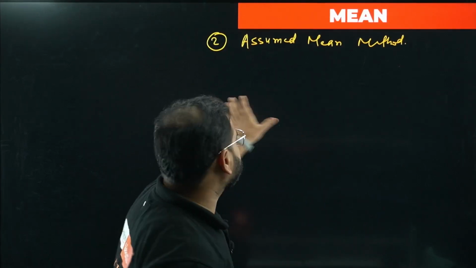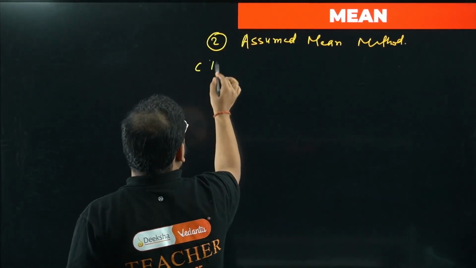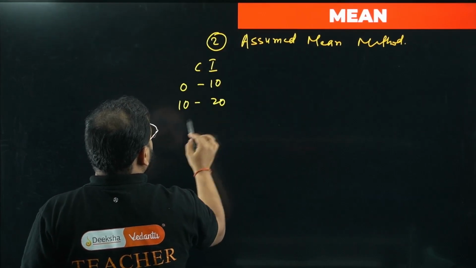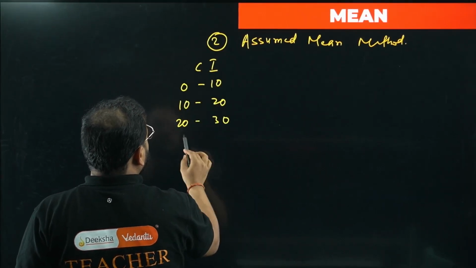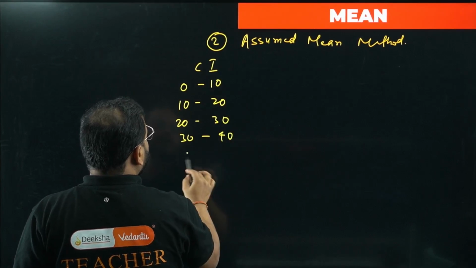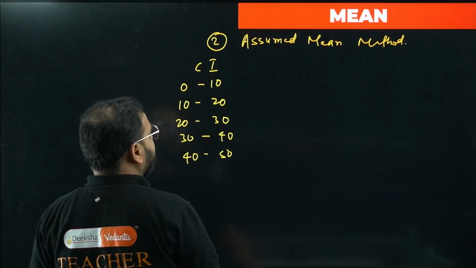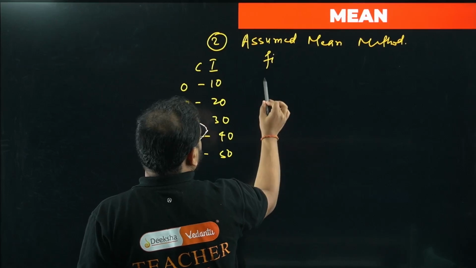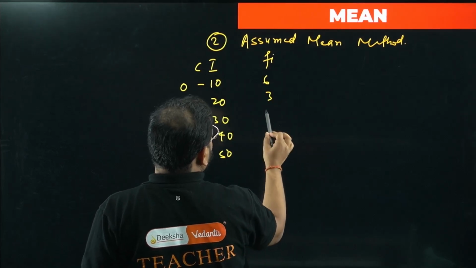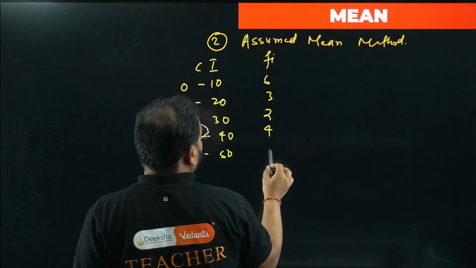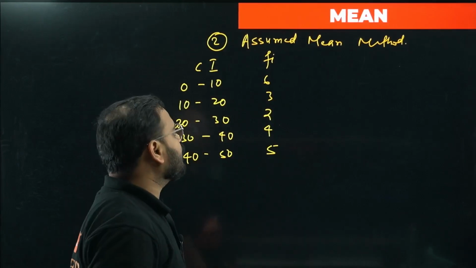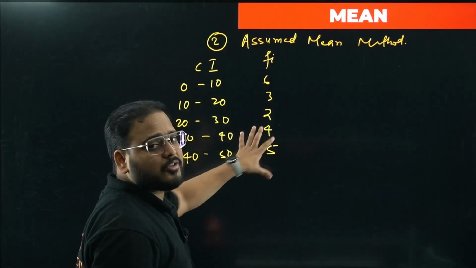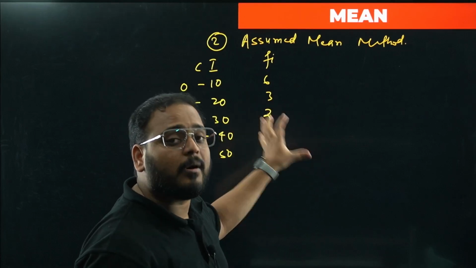So in this, bacha, they can give you grouped data also. For example, they can give you a class interval: 0 to 10, 10 to 20, 20 to 30, 30 to 40, and 40 to 50. They can also give you the frequency, bacha. The frequency can be, let's say, 6, 3, 2, 4, and 5. So frequency is given. I'm not going to solve this question, I'm just helping you understand the formula with the help of an example.